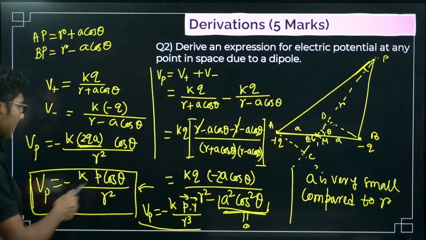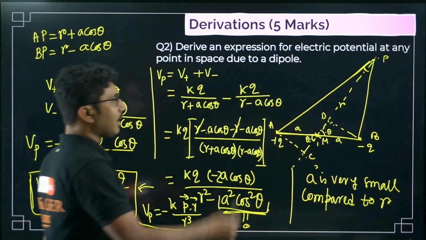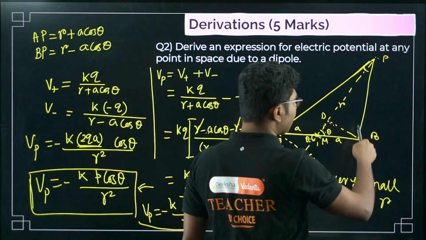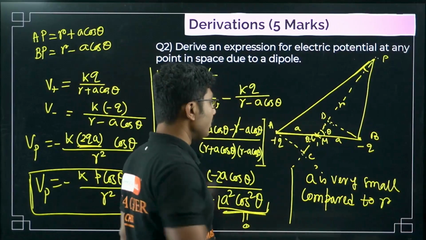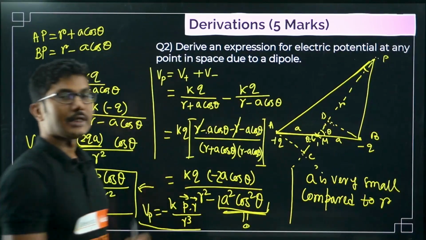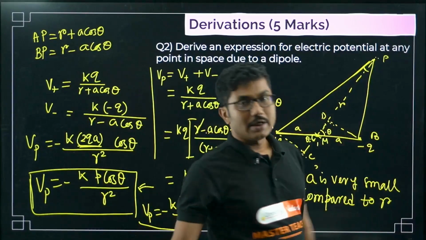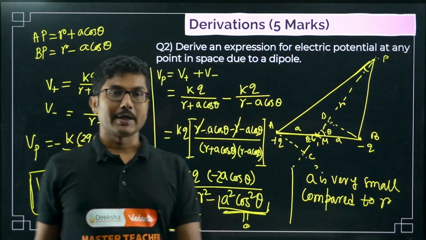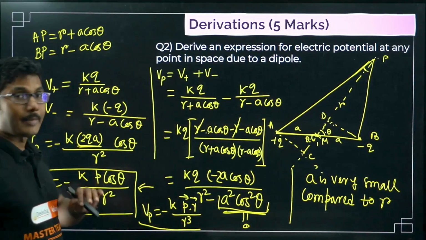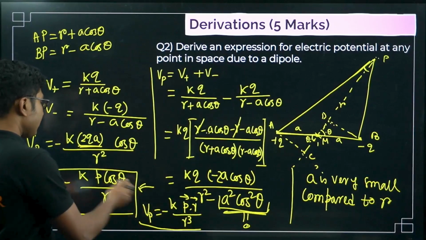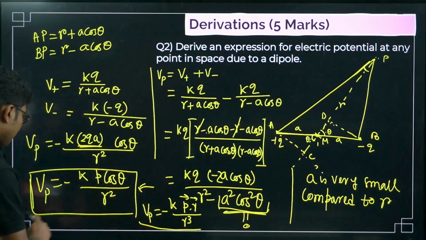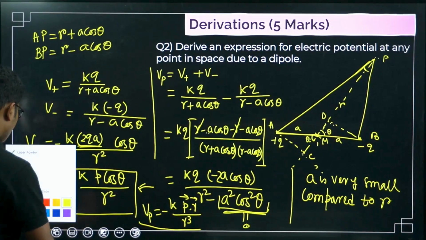Now you should remember that there is a negative sign because we are finding the electric potential near the negative point charge. If you switch the positive and negative charge, then it will be positive. Because it is near the negative charge, electric potential is negative in this case. The sign does not matter. Most important thing is it will be K also. One more thing, you have to put the final value of K at the end.